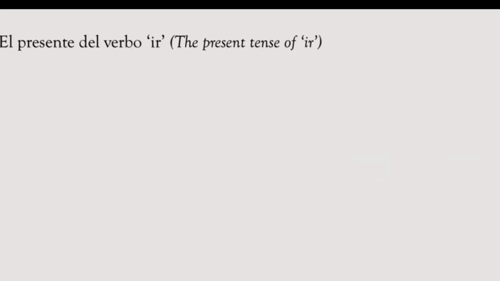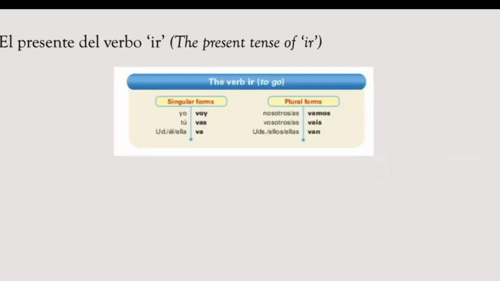Also, we're going to learn el presente del verbo ir, the present of ir. These are the regular forms of ir: yo voy, tú vas, él va, nosotros vamos, ellos van.